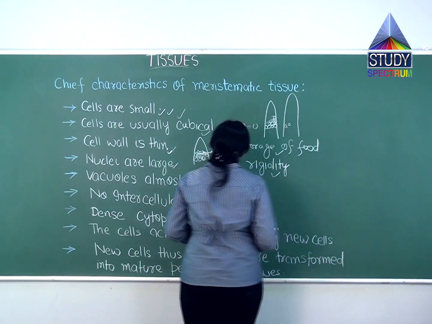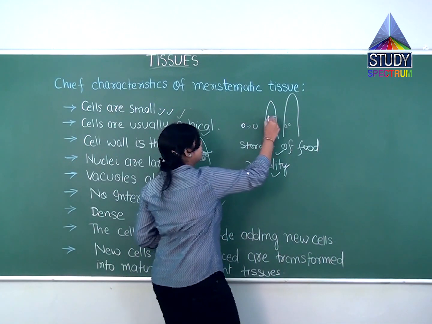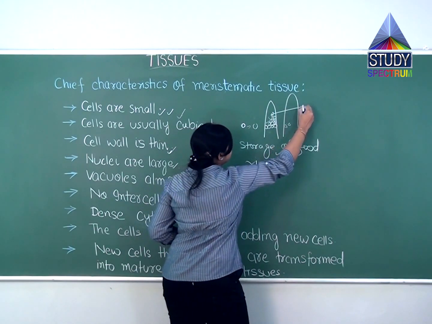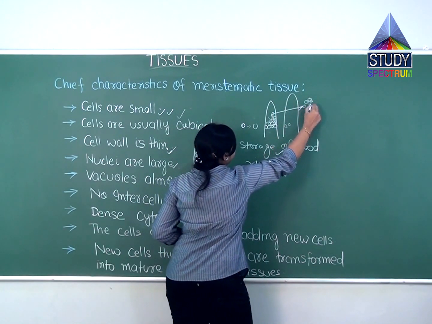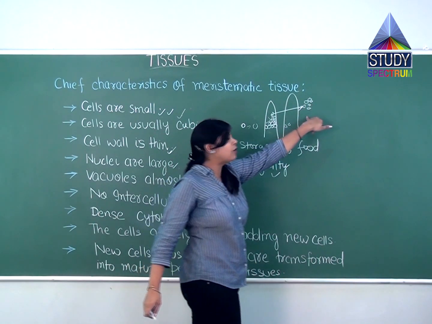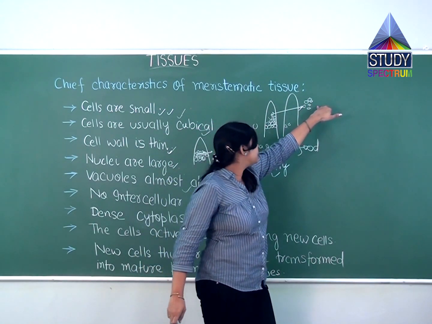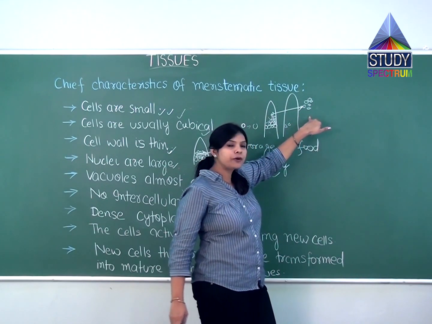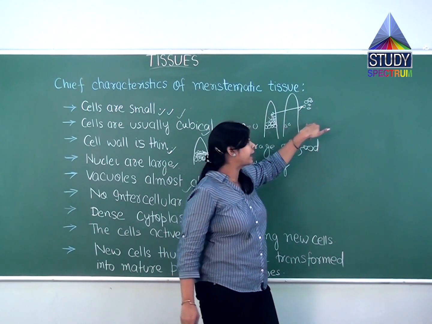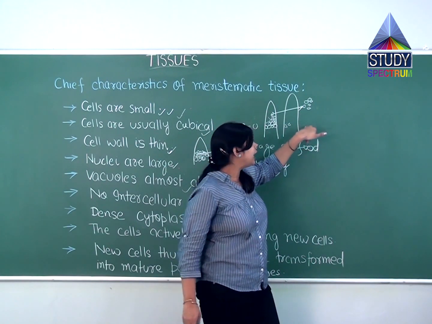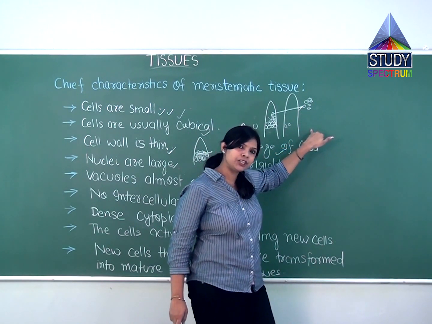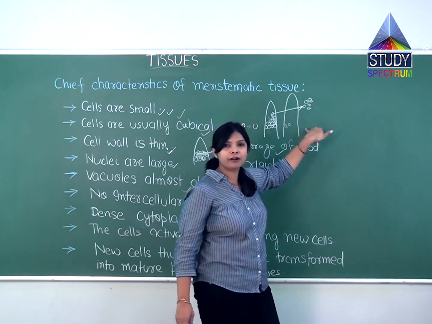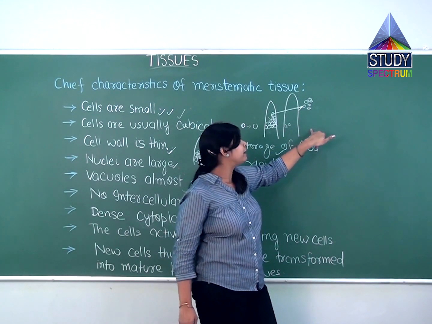Now what would happen when the cells start dividing? As I told you earlier, some cells will be pushed outside, right? So these cells will be called the derivatives. Now when these derivatives, after some time, become mature, their characteristics will change, and they will become the permanent tissues. And they won't divide after they come out from the meristematic or dividing region.